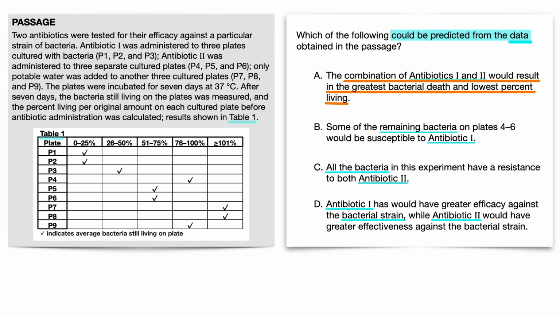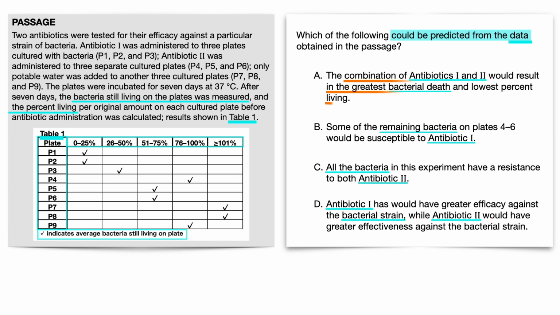Check any information regarding data, like titles, axes, legends, captions, footnotes, or any text referencing the data or anything about bacterial death or percent living. Now you know that the percents in the table are percent living, from which bacterial death can be deduced. But after scanning the rest of the passage, nothing about the combination of antibiotics is mentioned, so instead of spending too much time thinking about this answer, leave it as a maybe and move on to the other answer choices to see if they're easy to eliminate or choose.